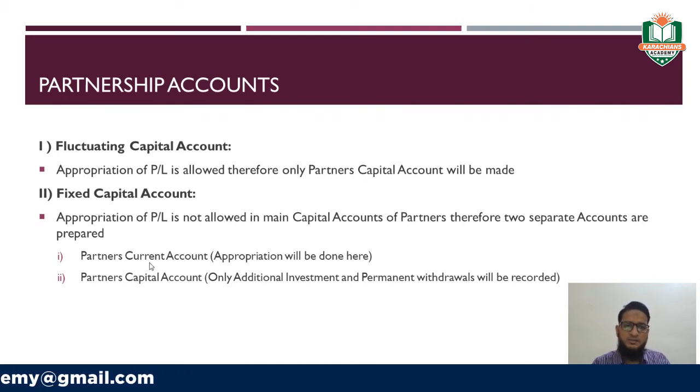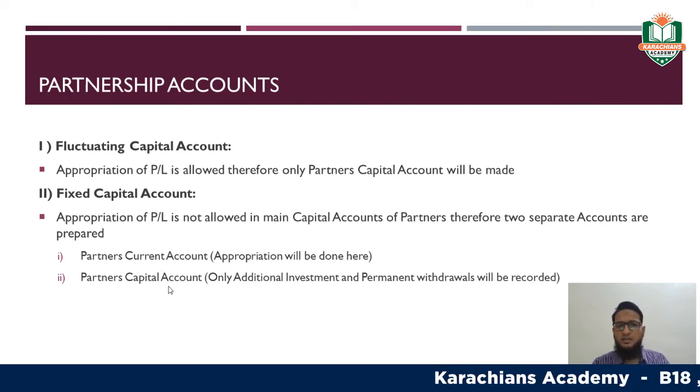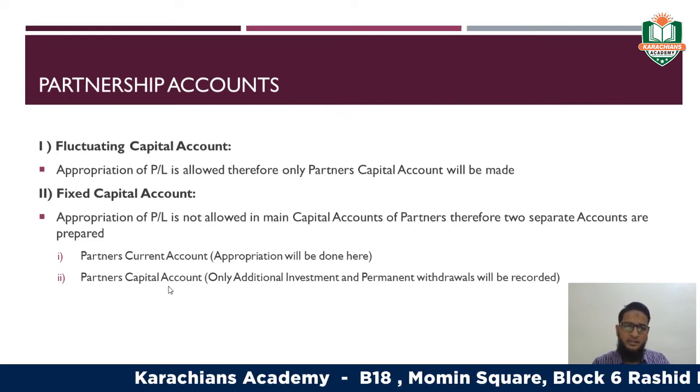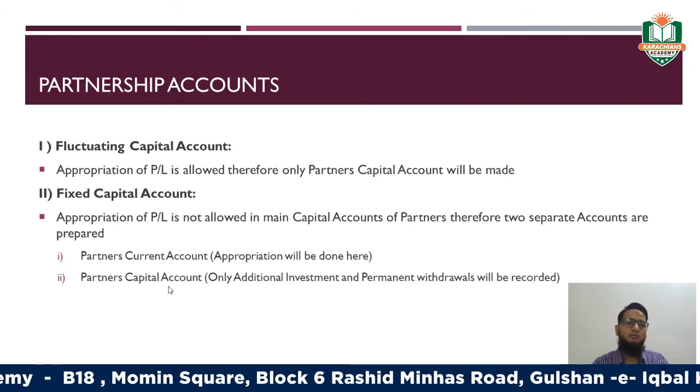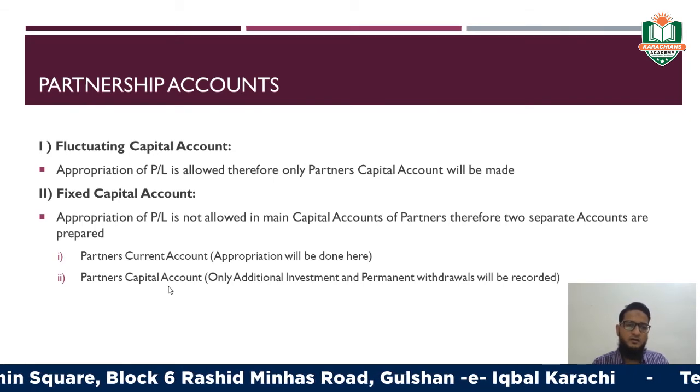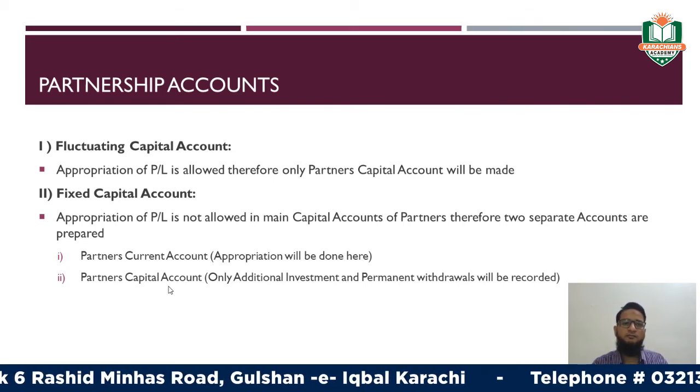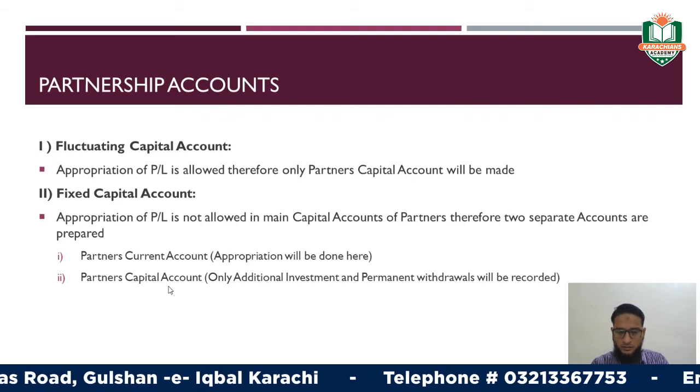In the partner's current account, appropriation will be done, whereas in the partner's capital account, only additional investment and permanent withdrawal will be recorded. It means no appropriation will be allowed in the partner's capital account when the business is following the fixed capital account method.